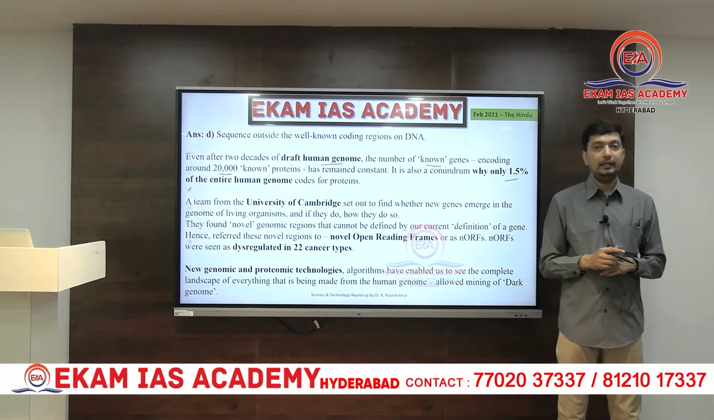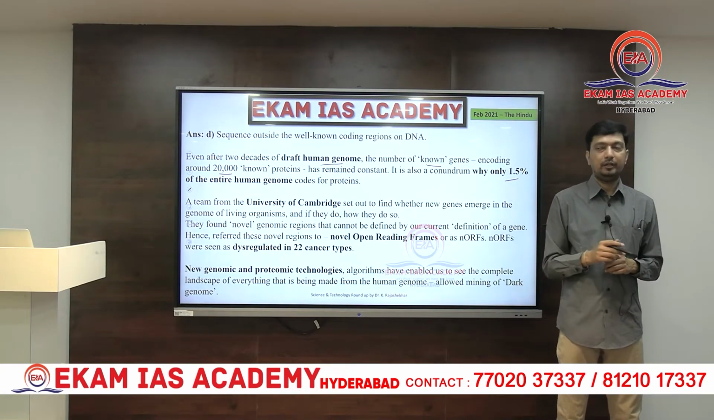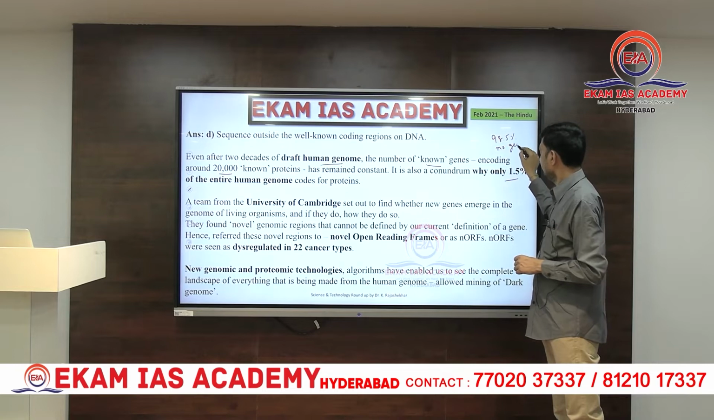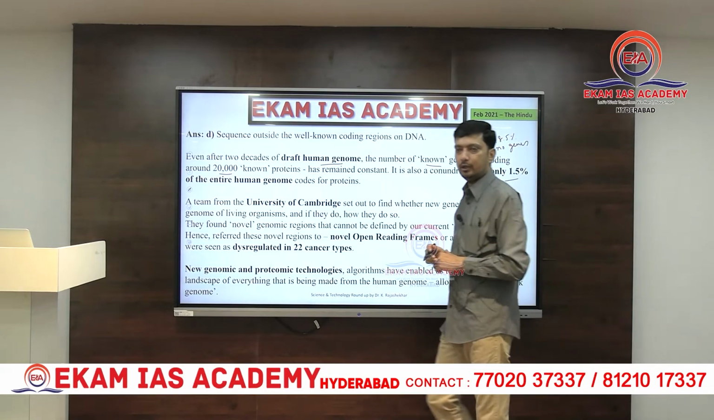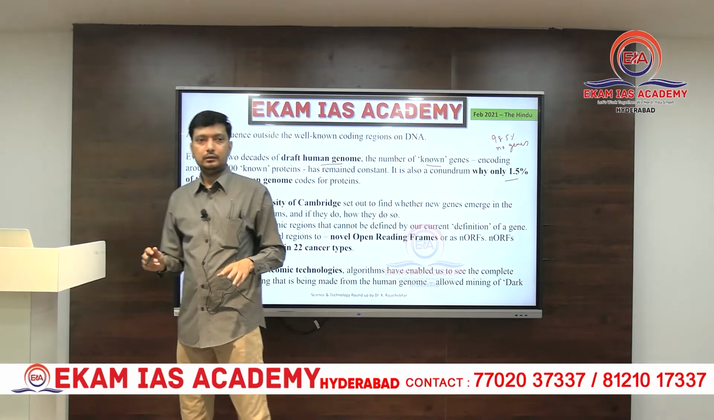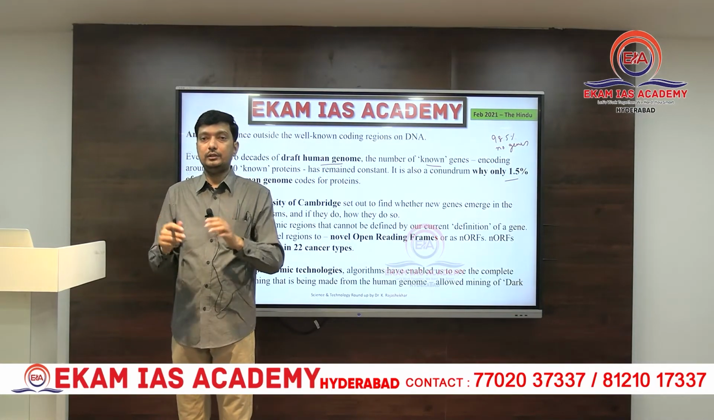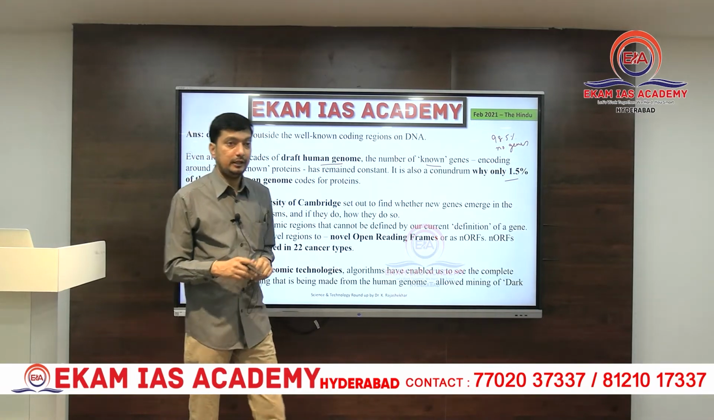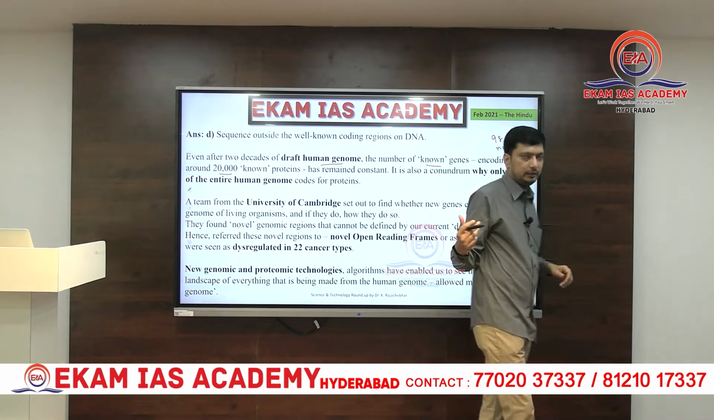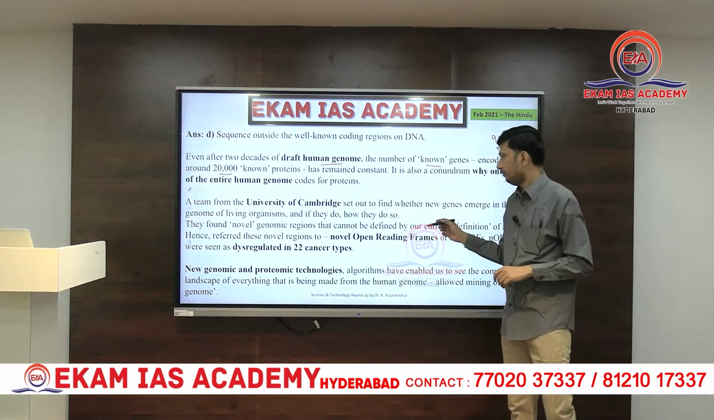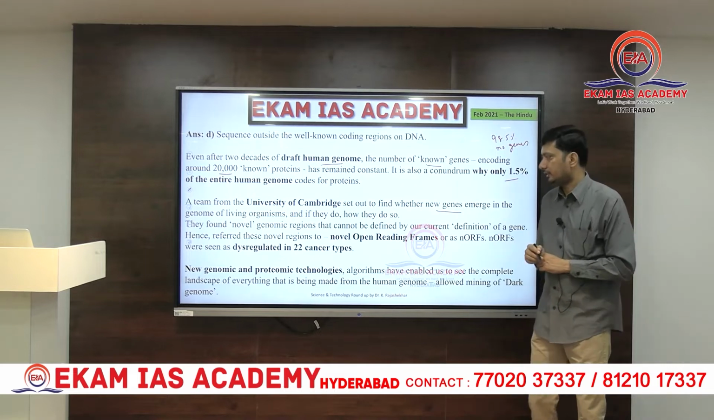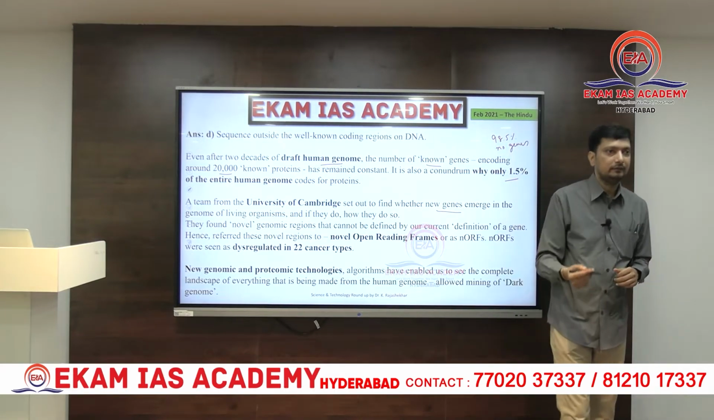So meaning 98.5% of our DNA, as per our current knowledge, has no genes. Either you call it dark genome or you call it junk DNA, doesn't matter, but genes which code for proteins only account for a very, very small portion. So scientists are finding clues for this, and this is a study that comes from the University of Cambridge. They want to find out any new genes that are actually present in living organisms. Okay, if so, where else are they?